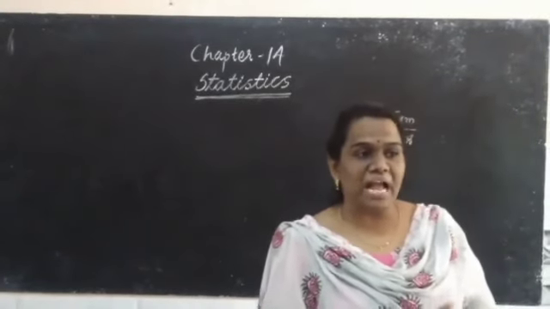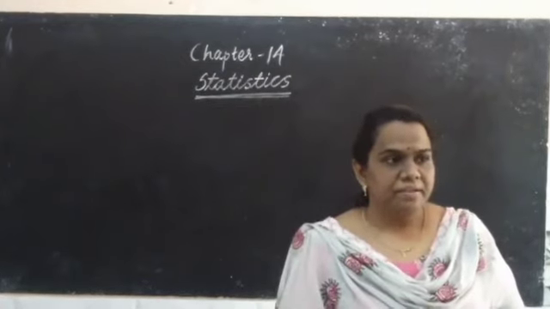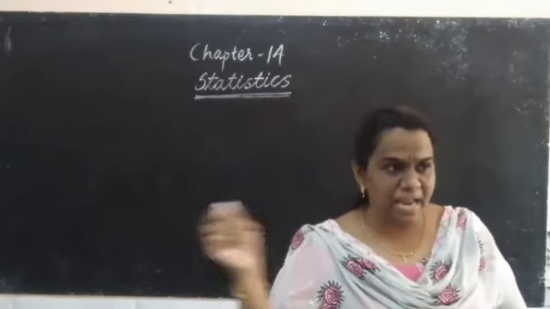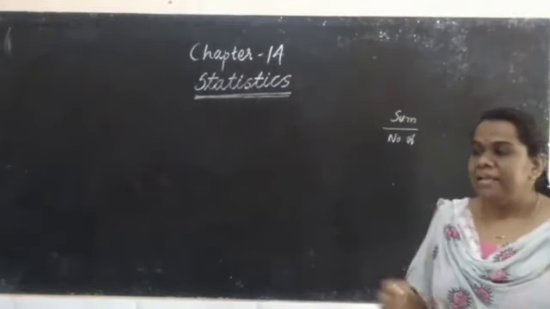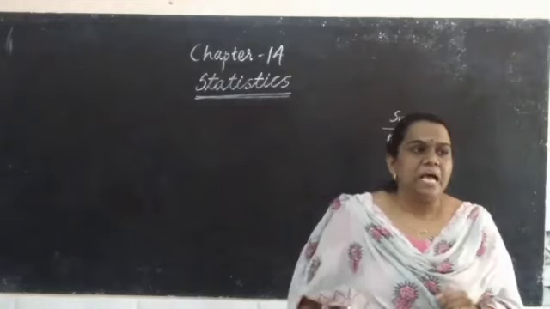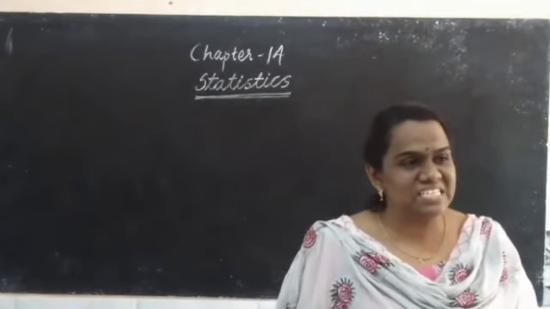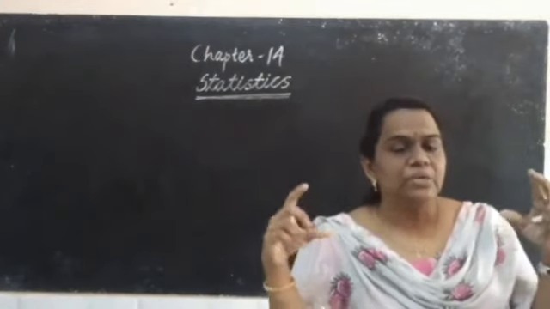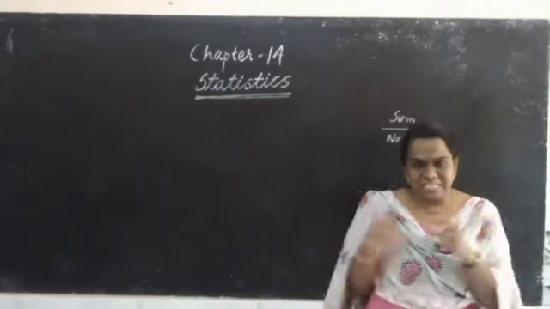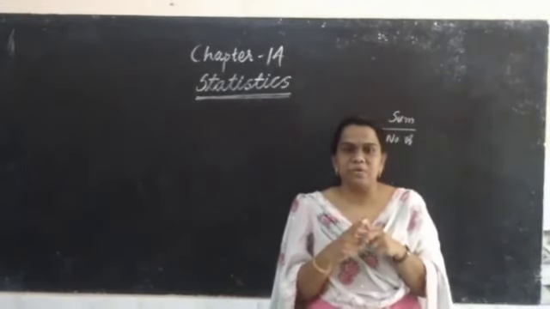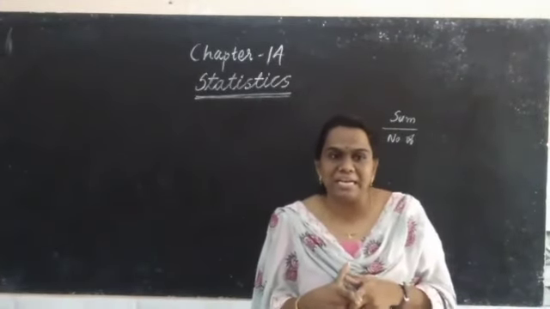If you want to find your average mark, 5 subjects are there. You will add the marks of each subject and divide by 5. You will get the average. Then this average is known as measure of central tendency. Why is it called measure of central tendency? It has a tendency to cluster at the center value. That is why it is known as measure of central tendency.